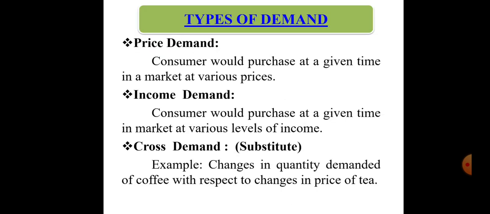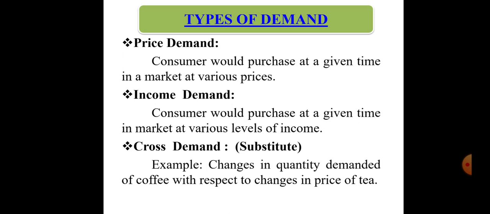Then there are different terminologies or different types of demand. The first one is price demand. So price demand means what? What consumers would purchase at a given time in a market at various prices. As we saw in the previous slide, in that graph, as price increases, the quantity demanded decreases.